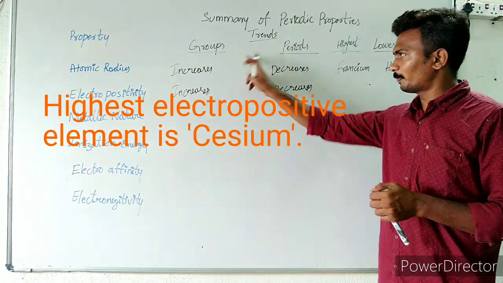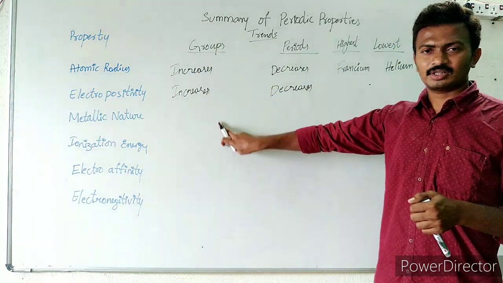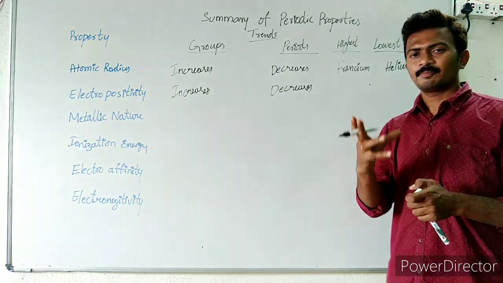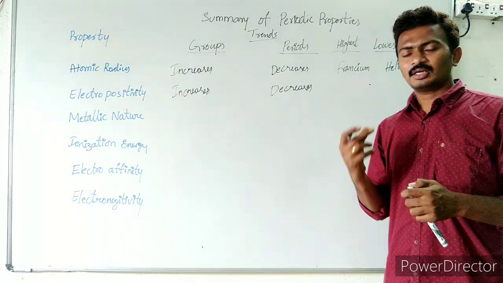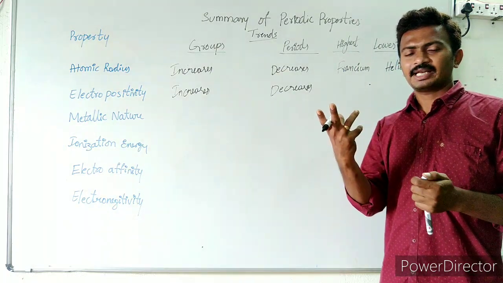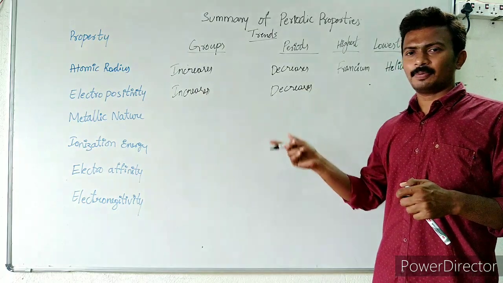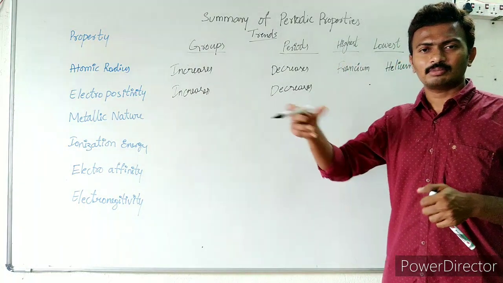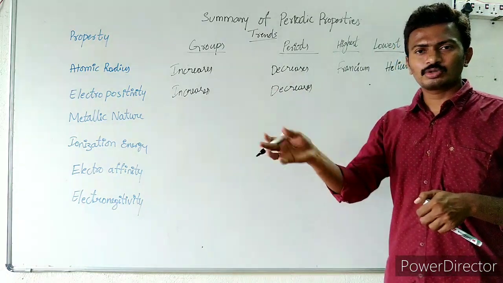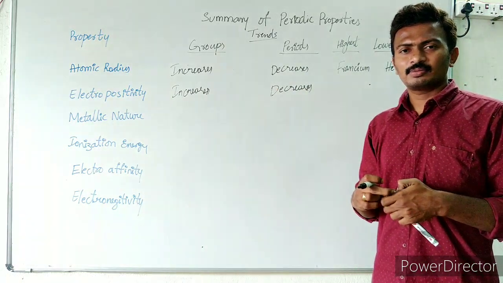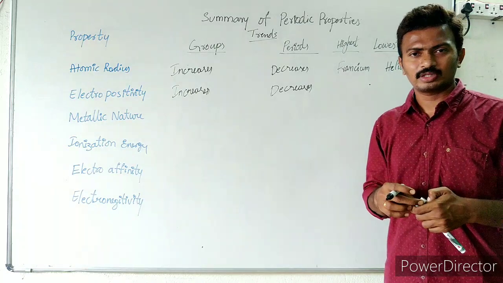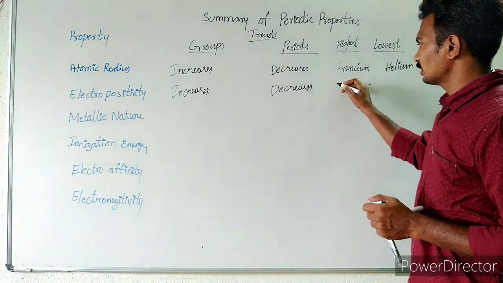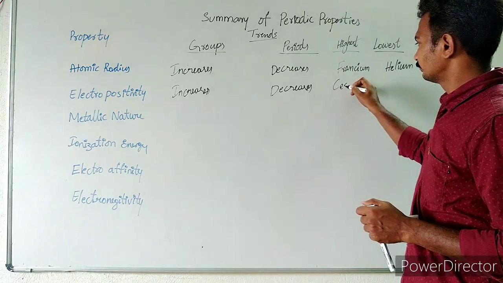See, in a group it increases, so we can take francium, but francium is a radioactive element. Therefore, with respect to size we can take francium, but with respect to this property of losing electrons, radioactive elements are generally mostly unstable, they always undergo disintegration, so we will be taking cesium.